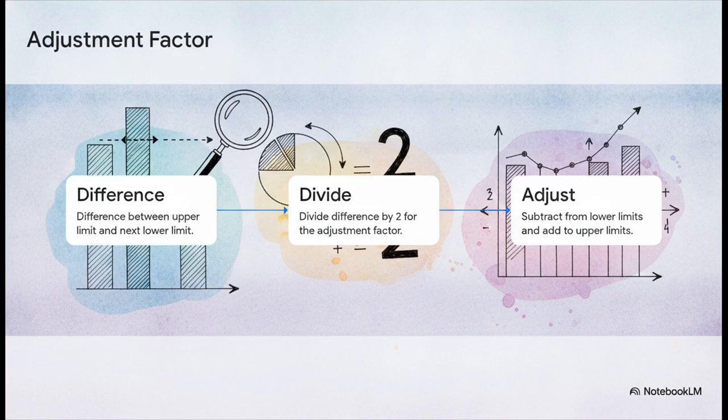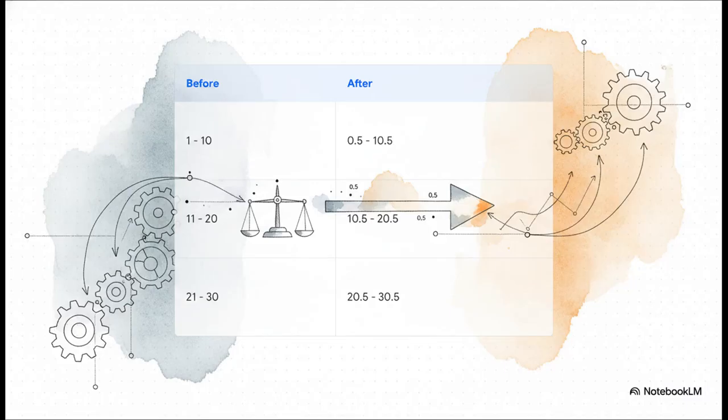Fortunately, converting those inclusive intervals over to exclusive ones is a super straightforward formula. Step 1, you just find the difference between the upper limit of one class and the lower limit of the next. Step 2, divide that difference by 2. That gives you what we call your adjustment factor. And finally, step 3, just subtract that adjustment factor from all the lower limits and add it to all the upper limits. Here is exactly what that looks like in practice.